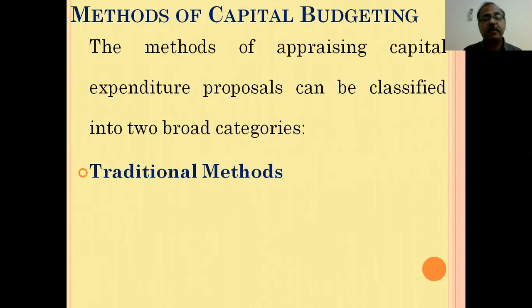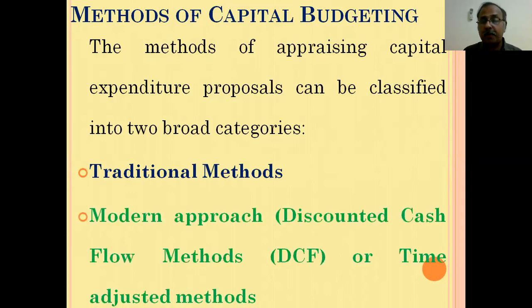The methods of appraising capital expenditure proposals can be classified into two broad categories. The first one is traditional methods, and second one is modern approach or discounted cash flow method, or also called as time adjusted methods. So the methods of capital budgeting or methods of appraising capital expenditure proposals, or tools of capital budgeting